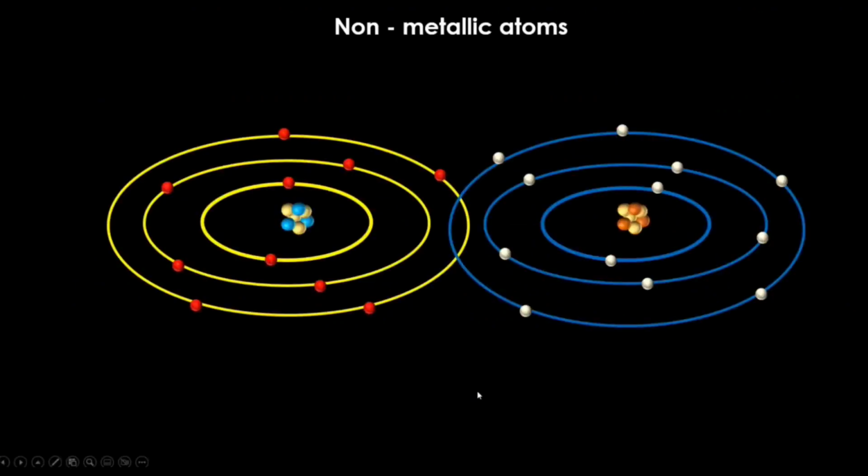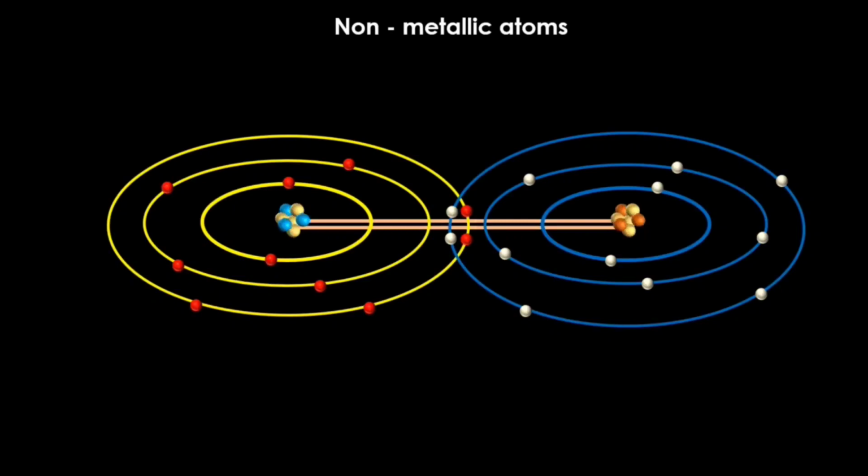When two nonmetallic atoms combine with one another, they do not go for transfer of electrons because the nonmetallic atoms have high ionization potential and higher electron affinity. For this reason, they never discard electrons. So when a nonmetallic atom combines with another nonmetallic atom, they simply go for sharing of electrons. The nonmetallic atoms overlap their valence shells and contribute an equal number of electrons, making an electron pair. The electron pairs are shared mutually by both the nuclei.